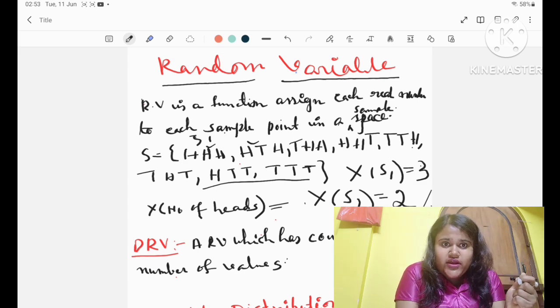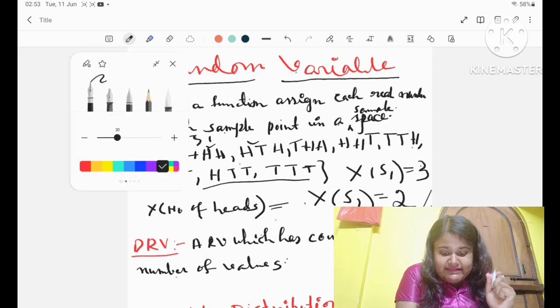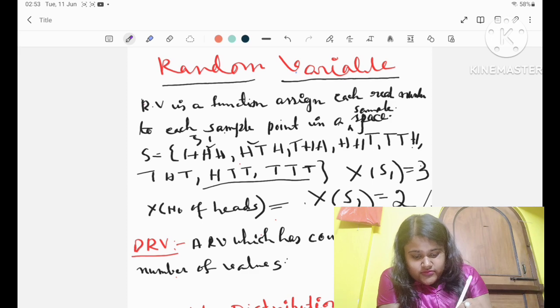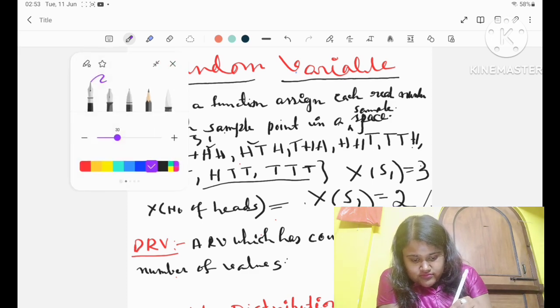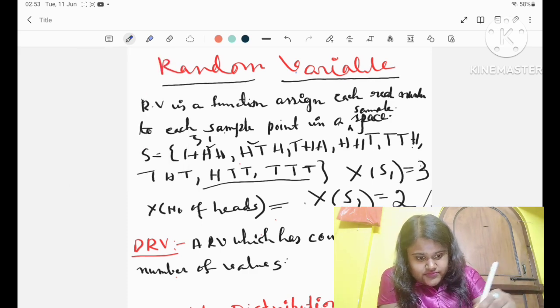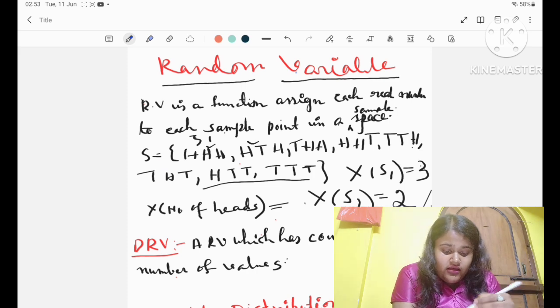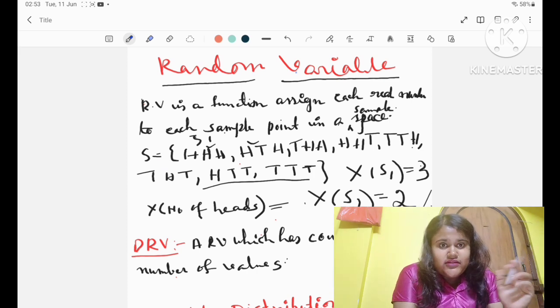And what is a sample point? A sample point is each point, that is head, head, head, right? Suppose I denote it by S1. So this is a sample point. Suppose I denote the next one S2, then this is also a sample point. Now, what is a random variable?